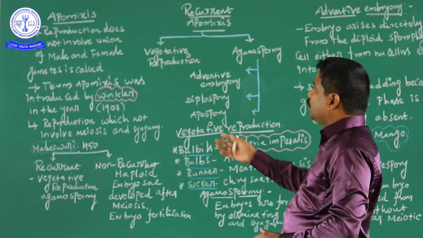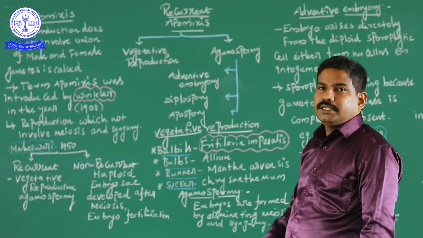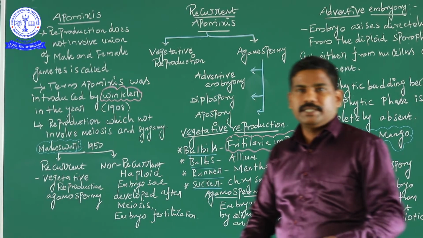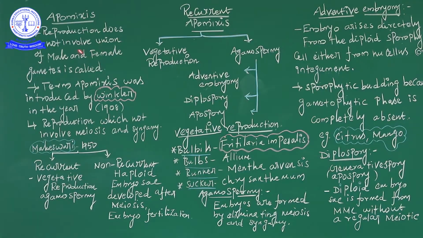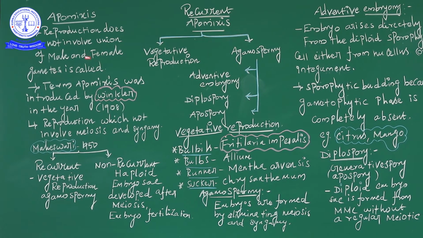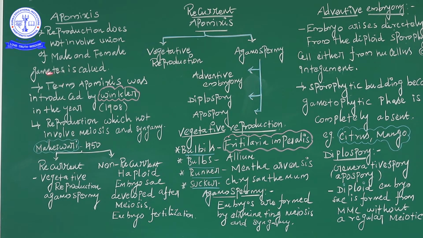And then vegetative reproduction is also almost permitted, and it is a type that will also be discussed. In apomixis, the reproduction does not involve the union of male and female gametes. What do male and female gametes mean? They are the separate male character and female character, that is called the gamete. The gamete condition is very important for fusion. This apomixis process does not involve the gamete character.